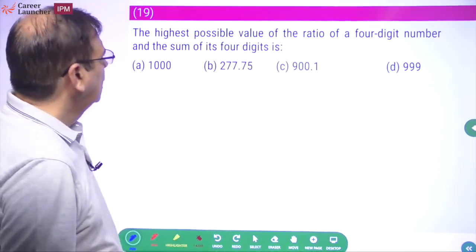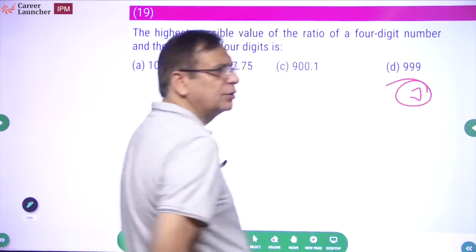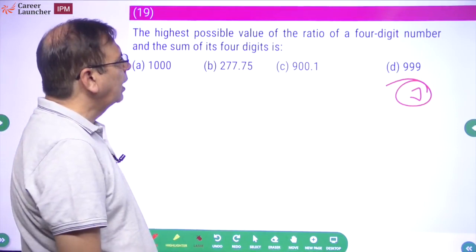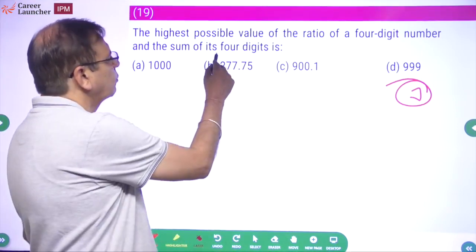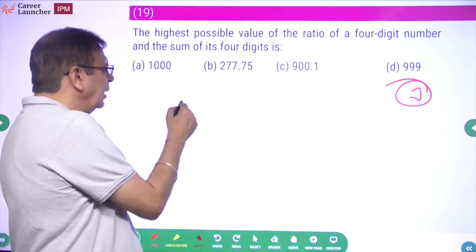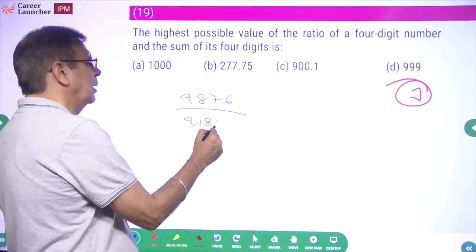Okay. Another question where you just check choices or you make cases and verify. Highest possible value of the ratio of a 4-digit number to the sum of its 4 digits. Okay. 4-digit number कोई ले लेते हैं, बड़ा नंबर ले लेते हैं. 9, 8, 7, 6 upon 9 plus 8 plus 7 plus 6.